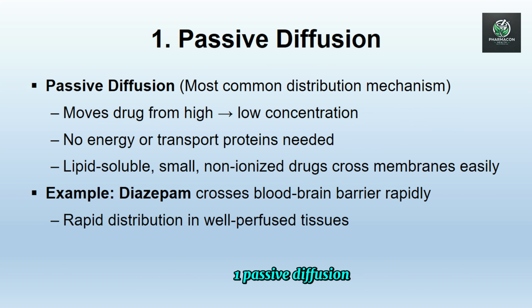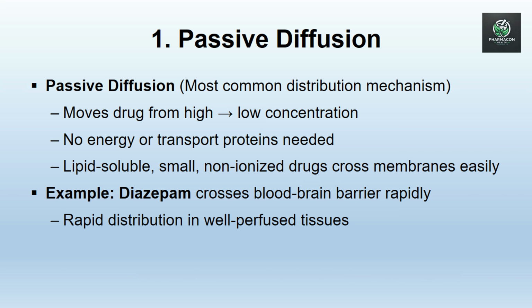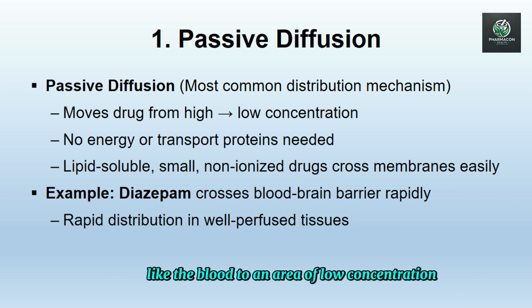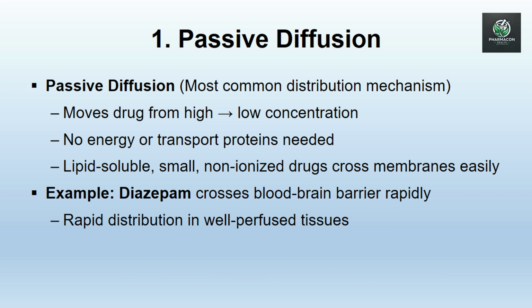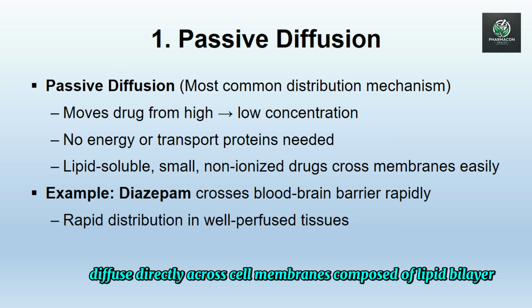1. Passive diffusion. This is the most common mechanism for drug distribution. It occurs when a drug moves from an area of high concentration, like the blood, to an area of low concentration, such as the tissues, without energy or carrier proteins. How it works. Lipid-soluble, small, and non-ionized drugs diffuse directly across cell membranes composed of lipid bilayers.